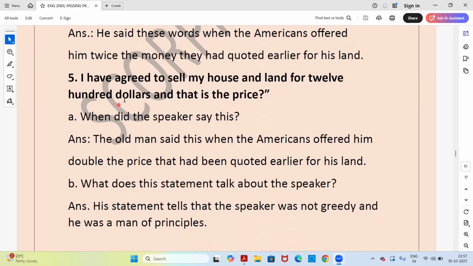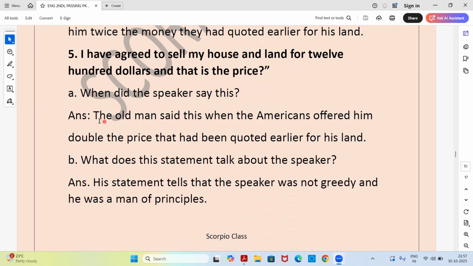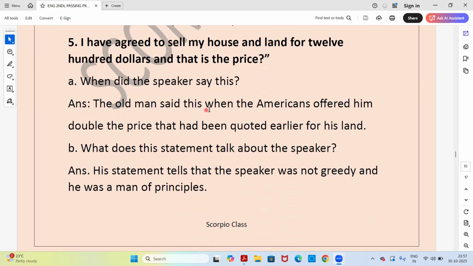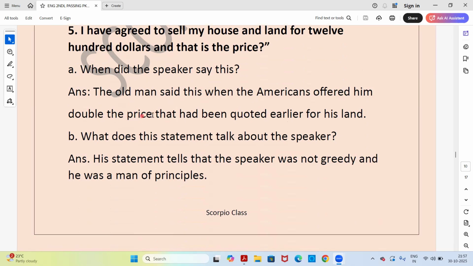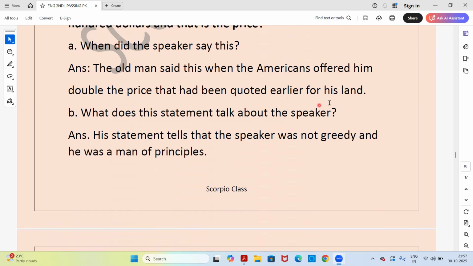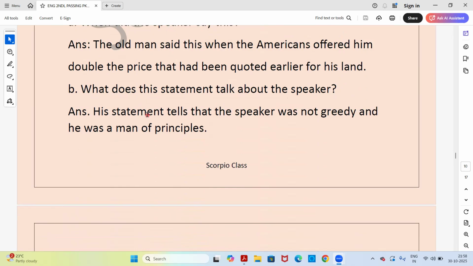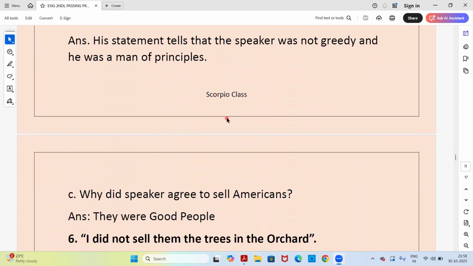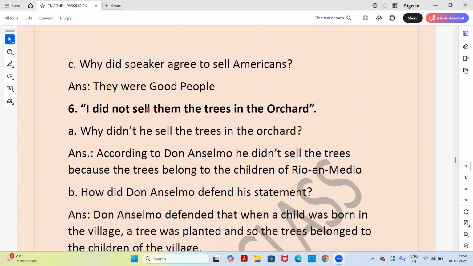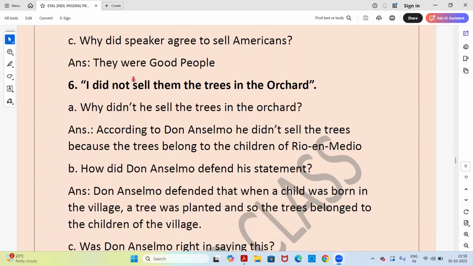Next question. I have agreed to sell my house and land for $1,200 and that is the price. When did the speaker say this? Answer. The old man said this when the Americans offered him double the price that had been quoted earlier for his land. What does this statement tell about the speaker? This statement tells that the speaker was not greedy and he was a man of principles. Next question. Why did the speaker agree to sell to Americans? Again, answer, they were good people, so he agreed to sell.